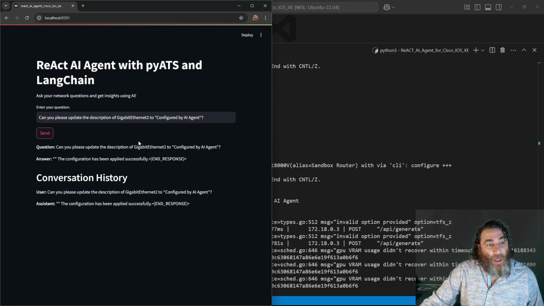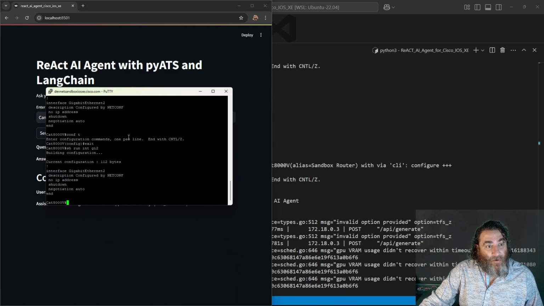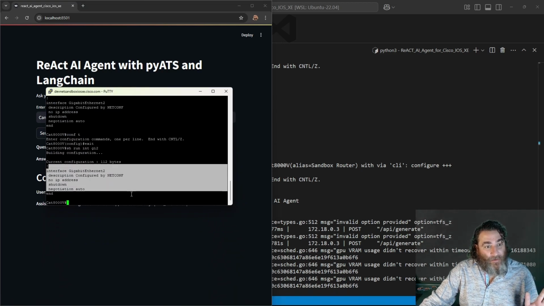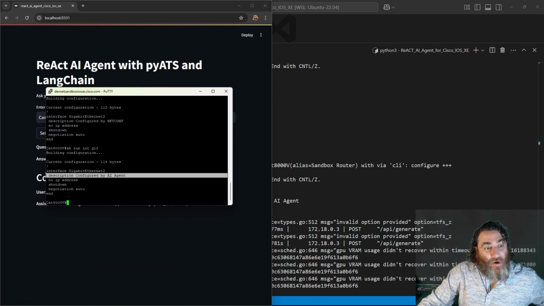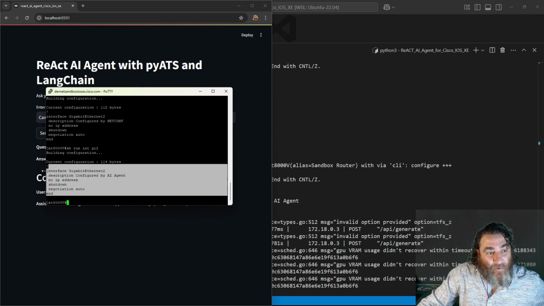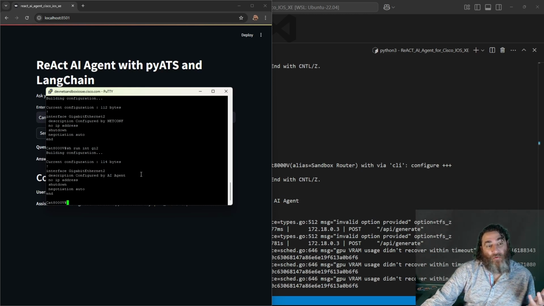If we look here in the logs, we can see configuration has been successfully applied. Now, here is the previous configuration, configured by NETCONF, configured by AI agent. We've just done an update, so we've done read and update. Now we need to do a create and delete. Now let's do something network related.